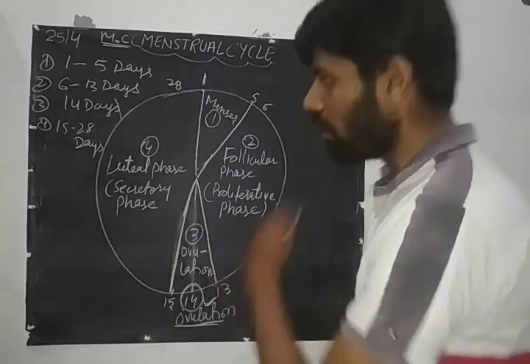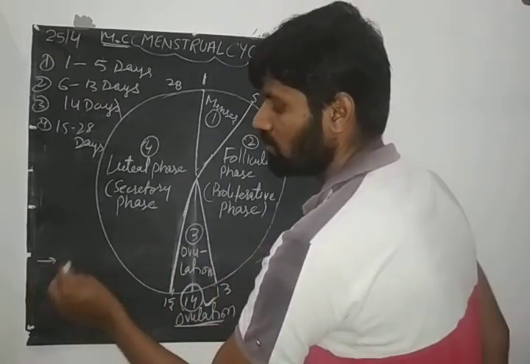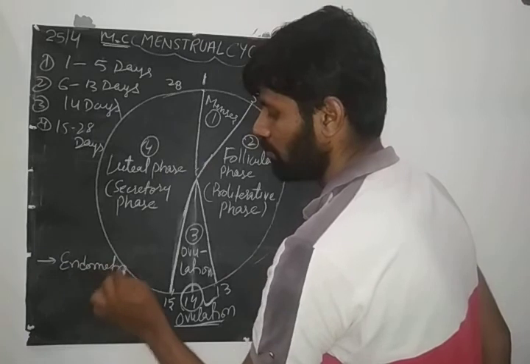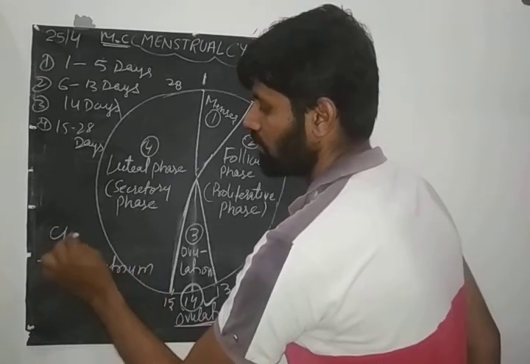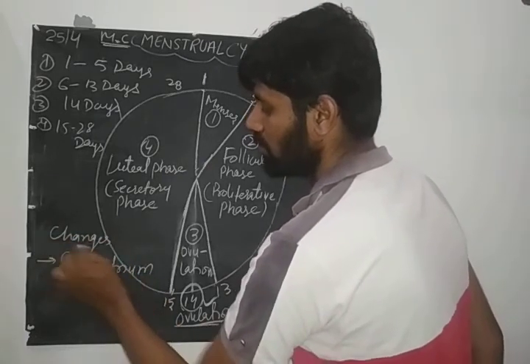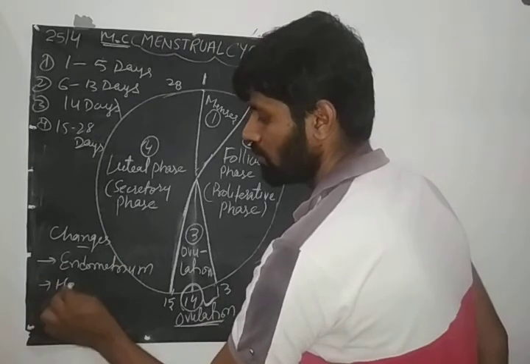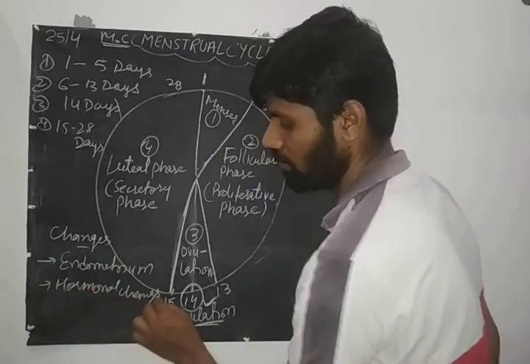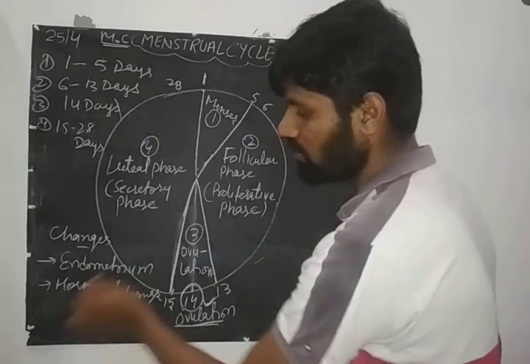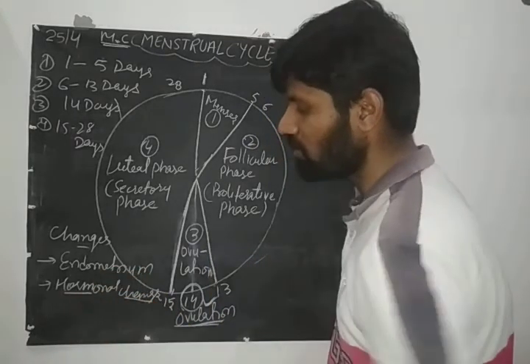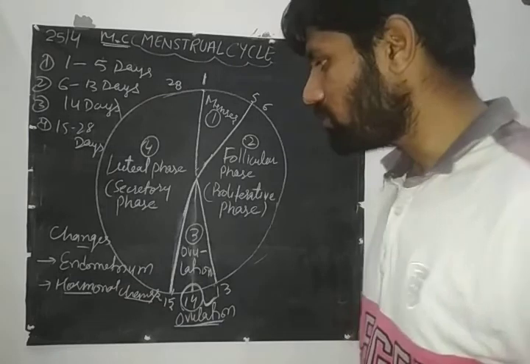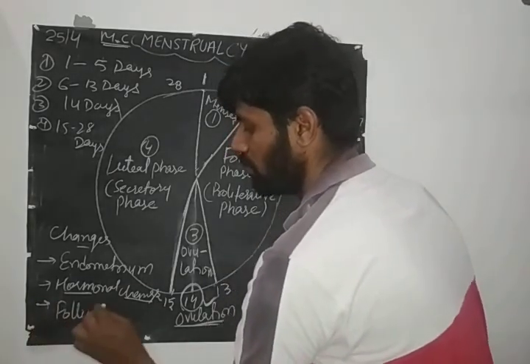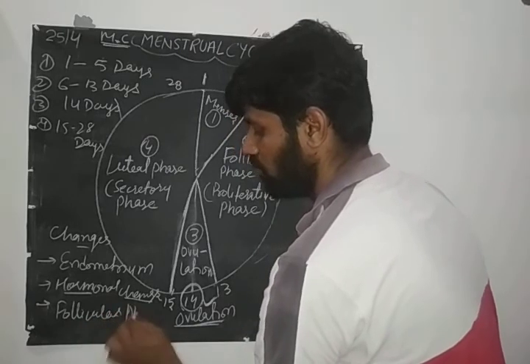Now what changes take place in this? There are changes in the endometrium, there are hormonal changes, and there are changes in the different follicular phases.